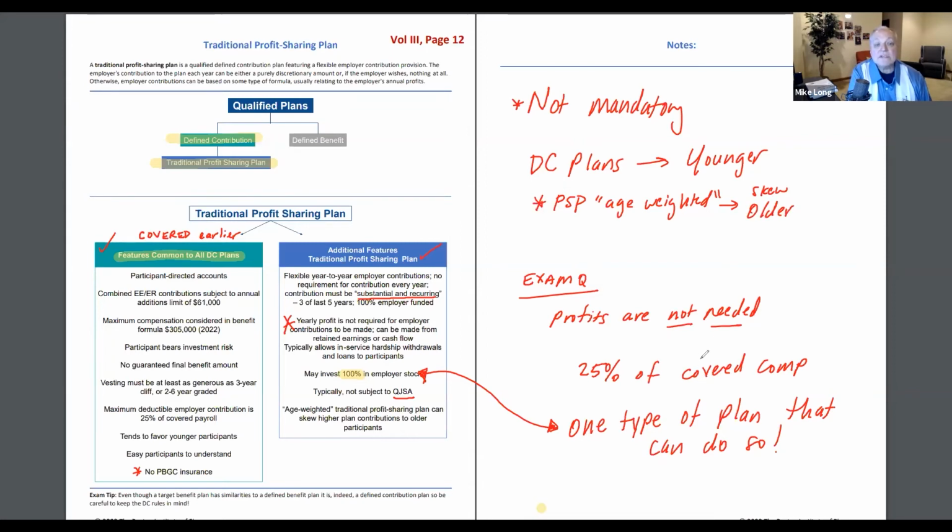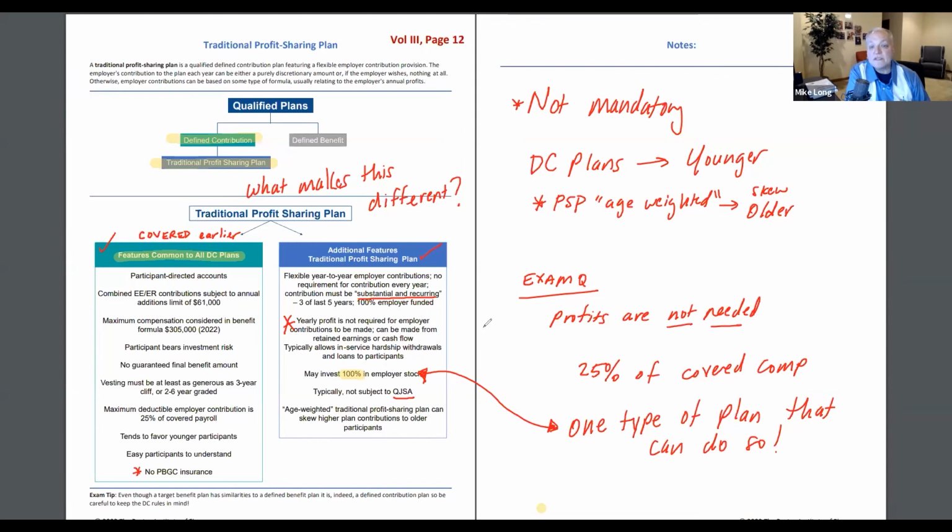So as we get into the individual plans, you're really focusing on this right-hand box. What makes this one different than the rest? That's what will eliminate two or three of the answer choices. Down that right-hand box, do you know the difference between a profit sharing plan and a money purchase pension plan? What would you be reading for that would knock out one of those two remaining?